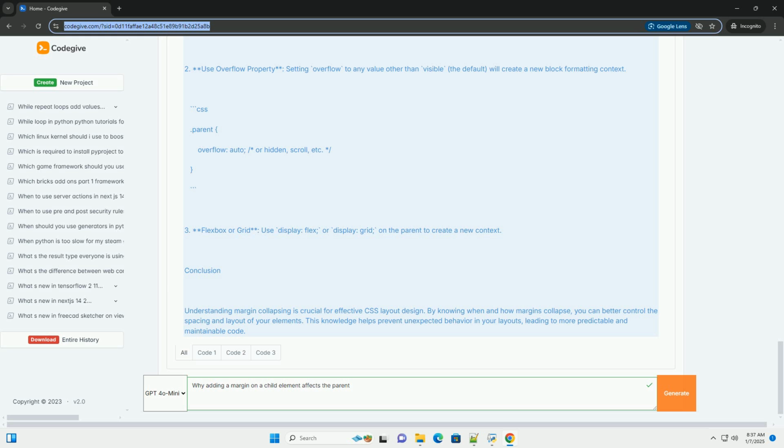Conclusion. Understanding margin collapsing is crucial for effective CSS layout design. By knowing when and how margins collapse, you can better control the spacing and layout of your elements. This knowledge helps prevent unexpected behavior in your layouts, leading to more predictable and maintainable code.